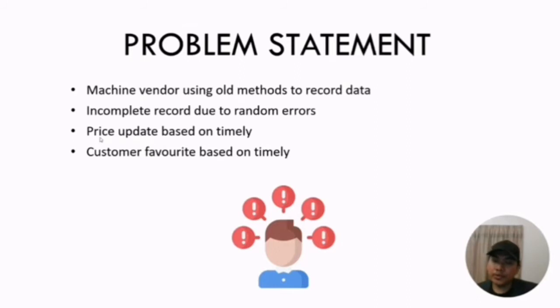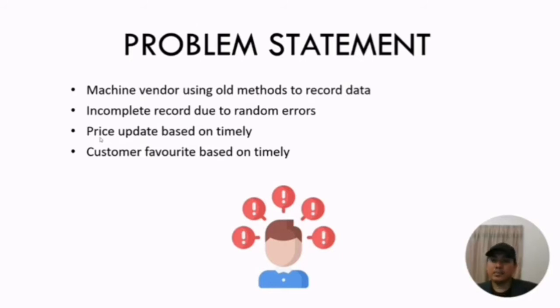The price of food, snacks and drinks will be updated year by year by the company. If they still use the same price, they will perhaps have a loss in profit, because if the price of the drinks and food has increased and they are still selling at the same price, they will perhaps lose profit.